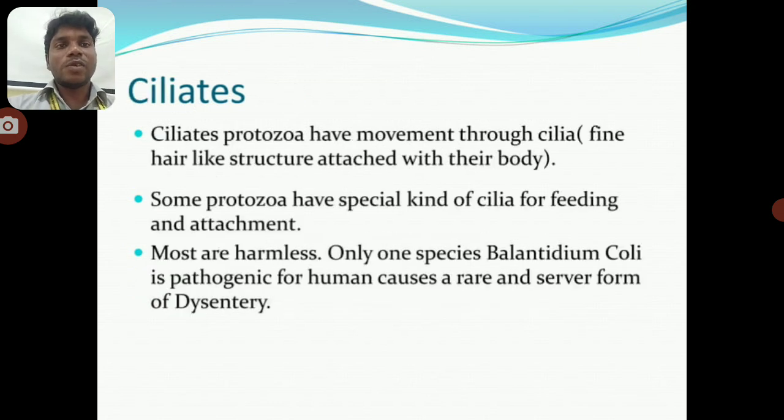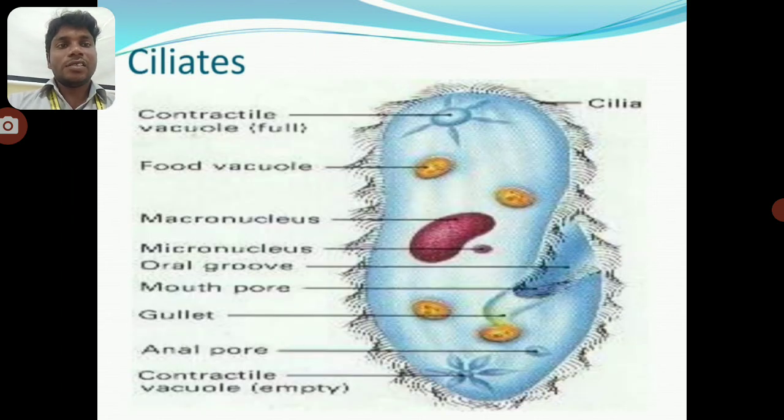Ciliates. The ciliate protozoa move through cilia, fine hair-like structures attached to their body. Some protozoa have a different kind of cilia for feeding and attachment. Most are harmless. Only one species, Balantidium coli, is pathogenic for humans, causing a rare and severe form of dysentery. The structure of ciliates.